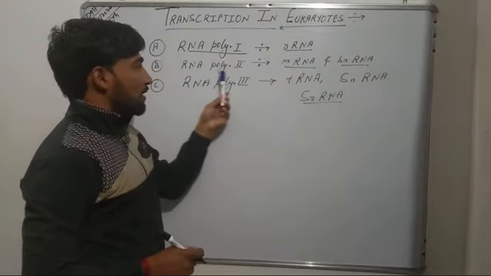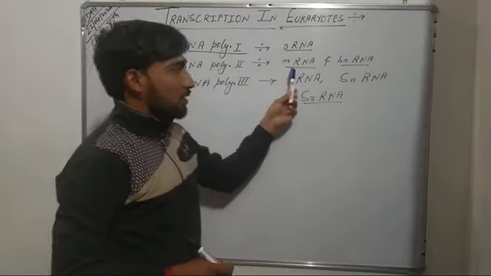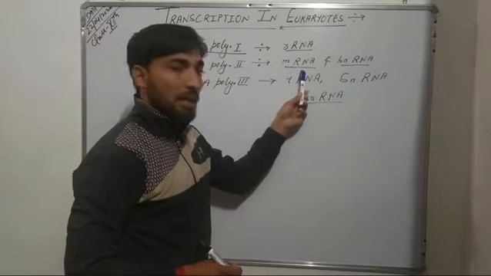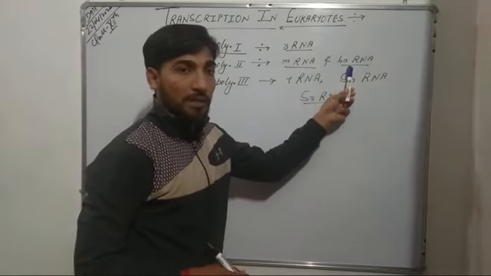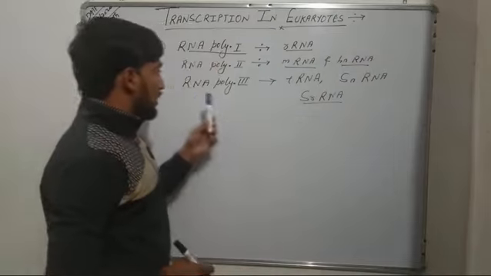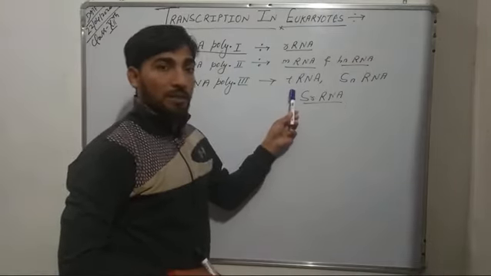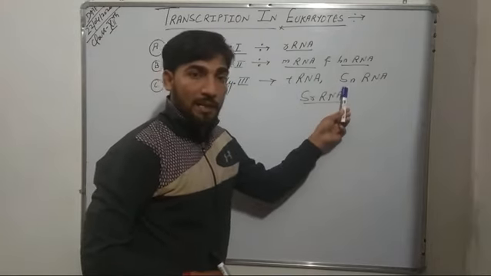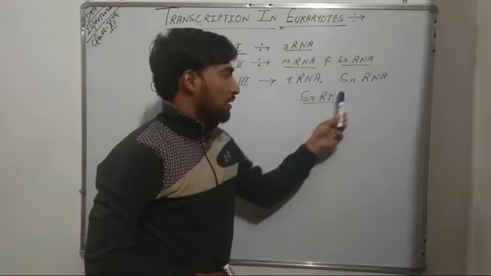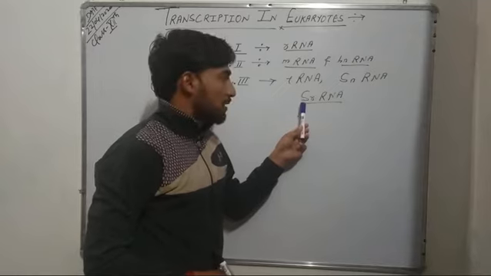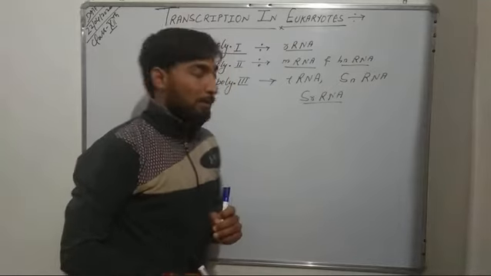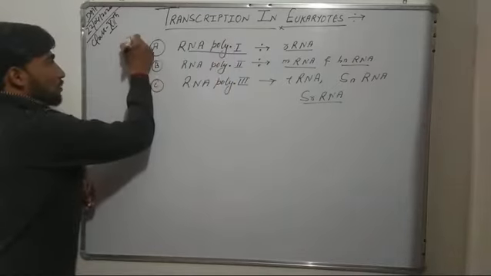RNA polymerase II transcribes the mRNA, that is messenger RNA, and hnRNA, that is heterogeneous nuclear RNA. And RNA polymerase III transcribes the tRNA, that is transfer RNA, the snRNA, that is small nuclear RNA, and the srRNA, that is small ribosomal RNA. So this is the first complexity.